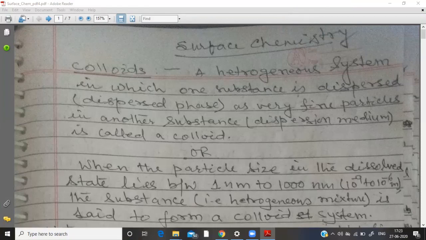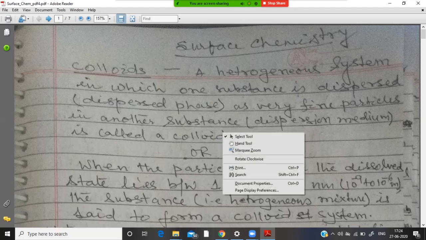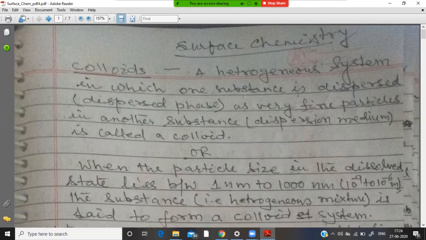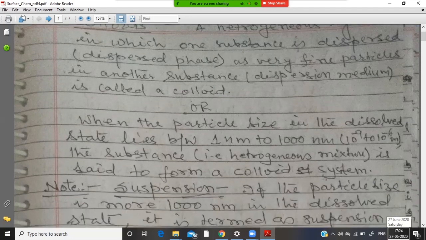A new topic, that is colloid. So let us try to understand what is colloid. A heterogeneous system in which one substance is dispersed as very fine particles in another substance is called a colloid. It means in colloid there are two parts, one is dispersed phase and another one is dispersion medium. So when phase is heterogeneously mixed within dispersion medium, it is called colloid, where the size of the particle dissolved lies between 1 nanometer to 1000 nanometer.